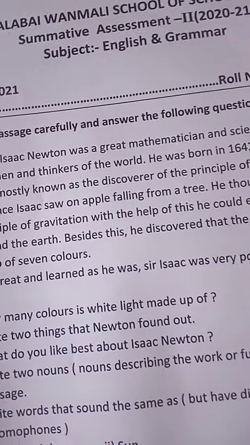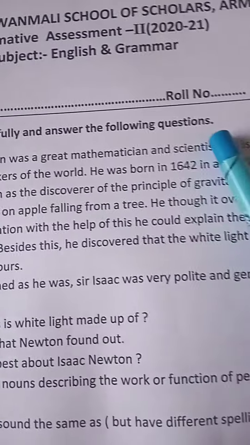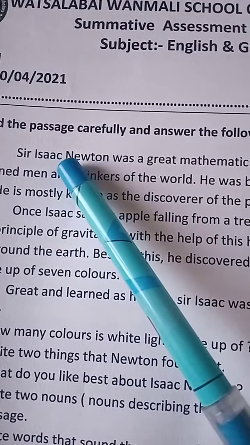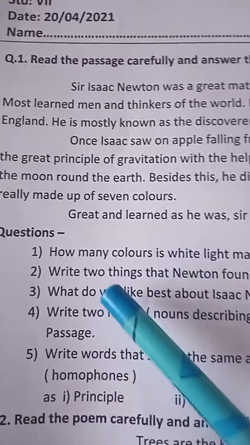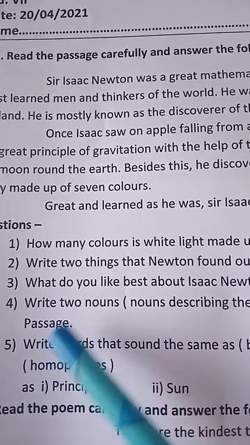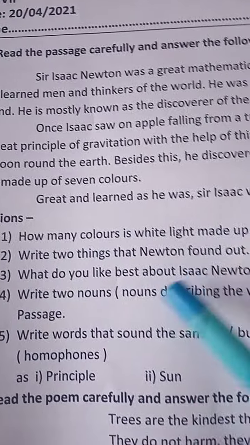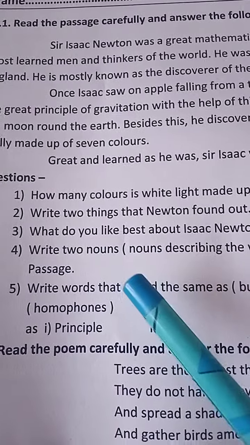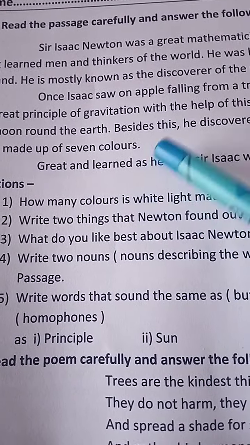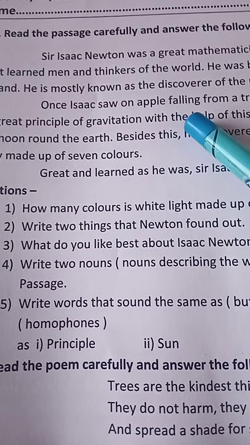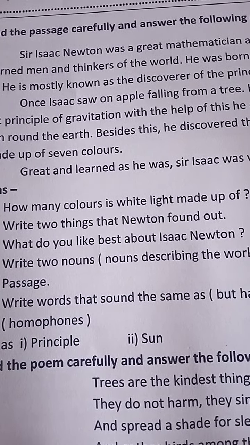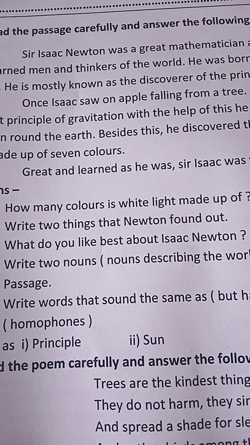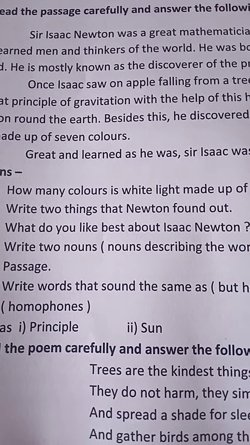Read the passage carefully and answer the following questions. This is the Isaac Newton paragraph. It's a very simple paragraph. Go through this paragraph, and there are 5 questions. Read the 5 questions and answer them. These questions depend only on this paragraph, and this is very easy. Read clearly, understand well, and write the answers.